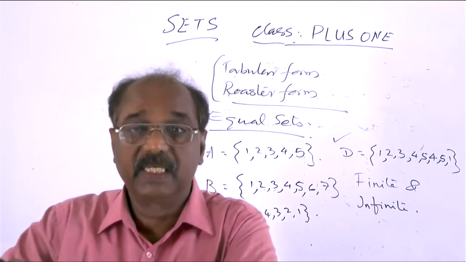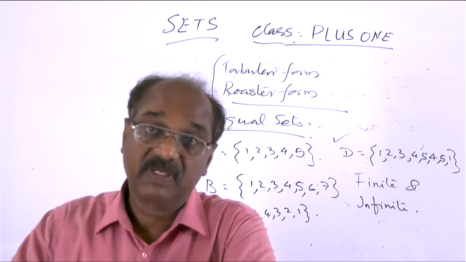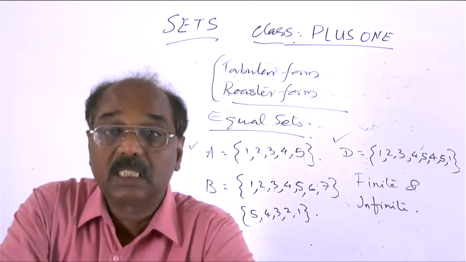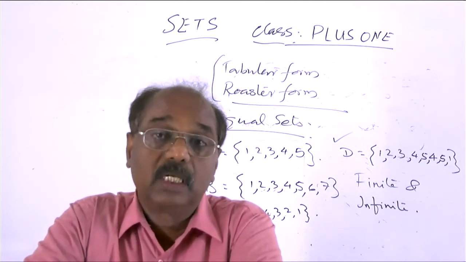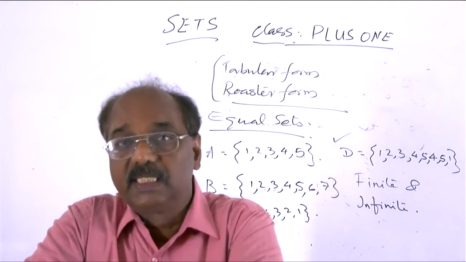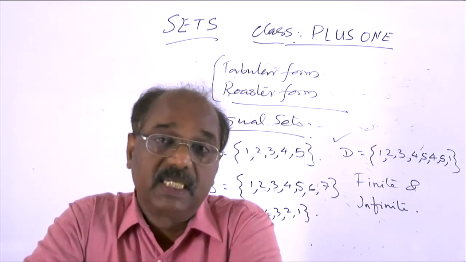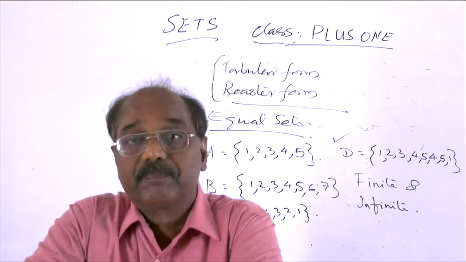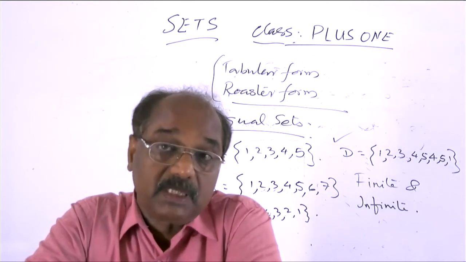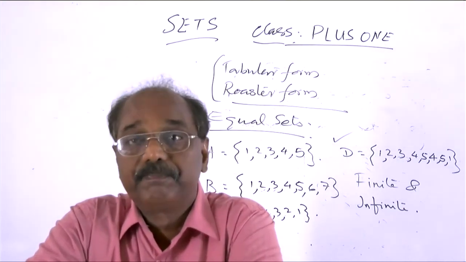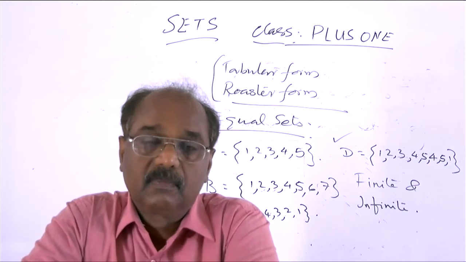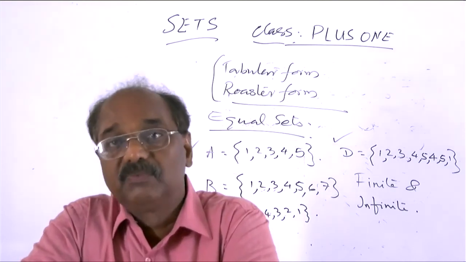So if the set consists of finitely many elements, it is a finite set. Otherwise, that is, if the set consists of infinitely many elements, it is an infinite set. And now consider this empty set phi. There is no element in the set, but even then it is defined to be finite. So the definition of a finite set can be like this: the empty set or a set consisting of a finite number of elements is a finite set. Otherwise, it is an infinite set. That is the definition. So finite set and infinite set.